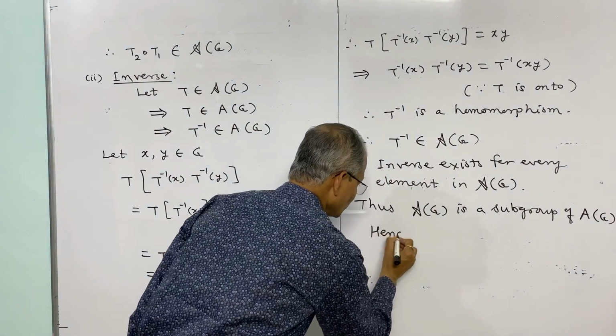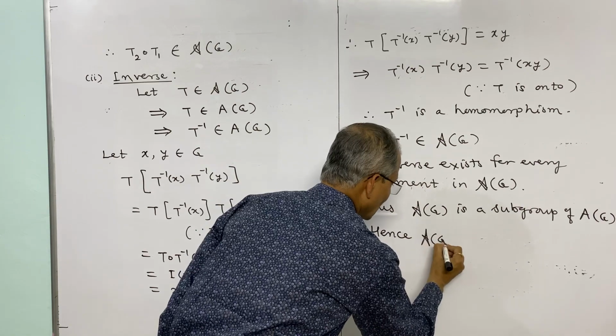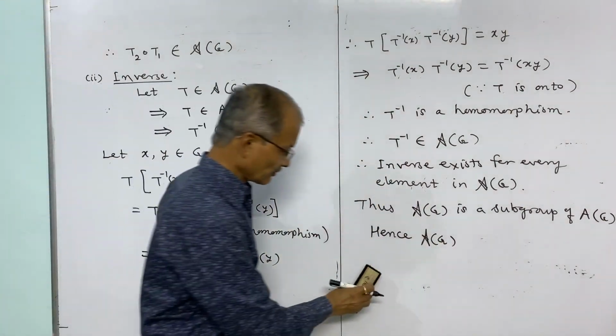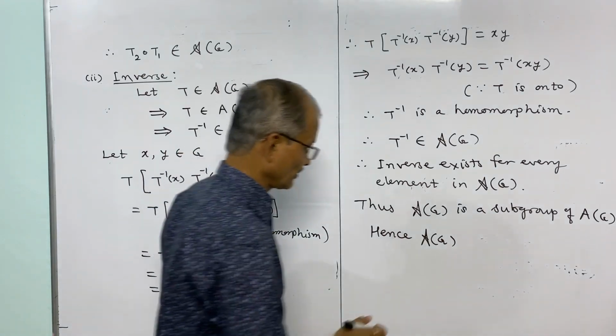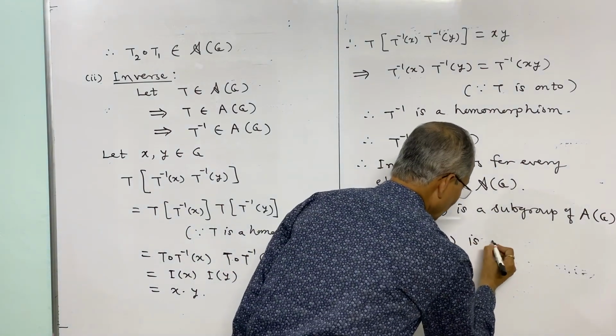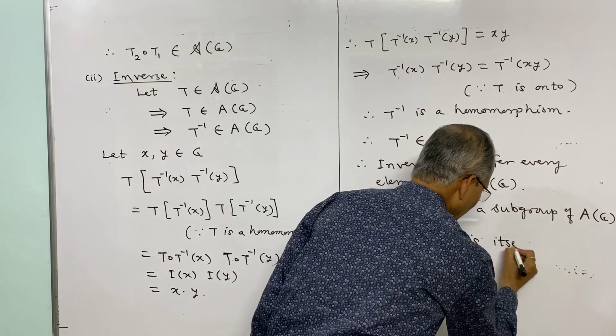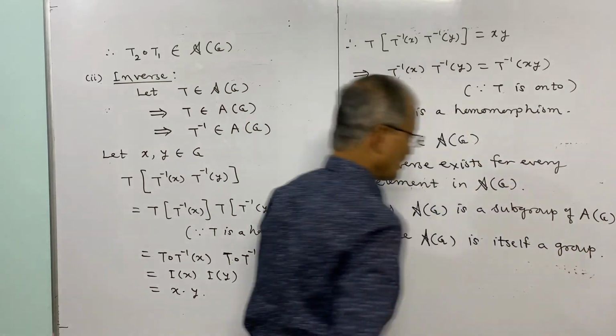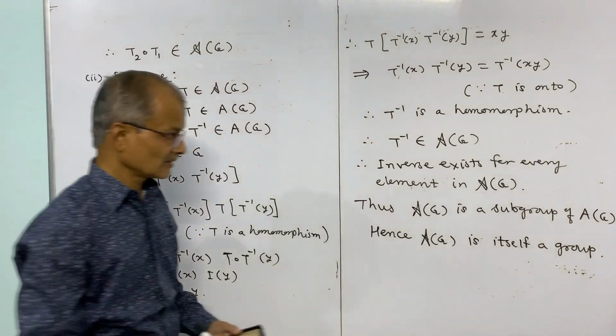Hence script A of G, that is the set of all automorphisms of G, is itself a group under the composition of mappings.